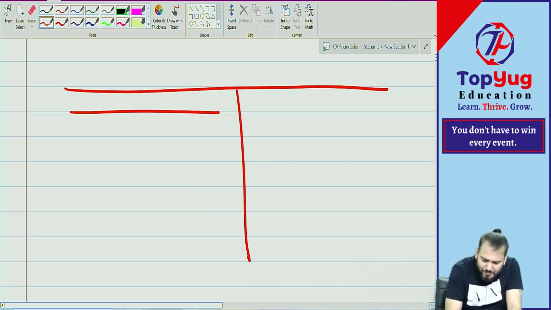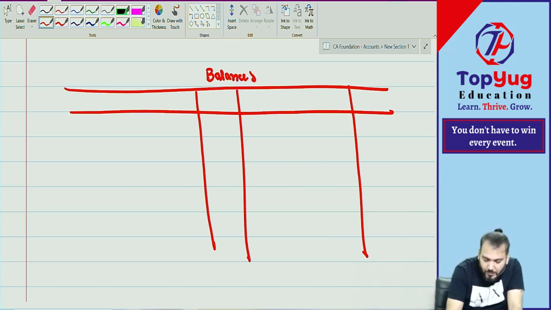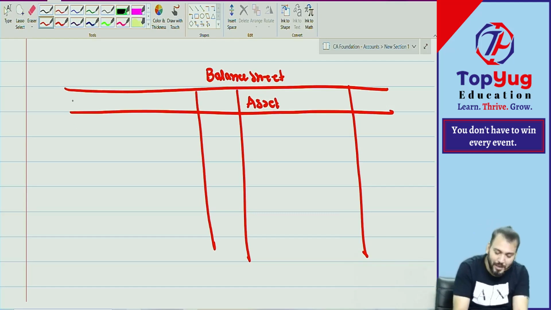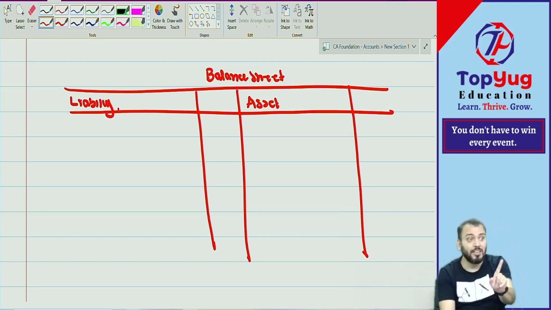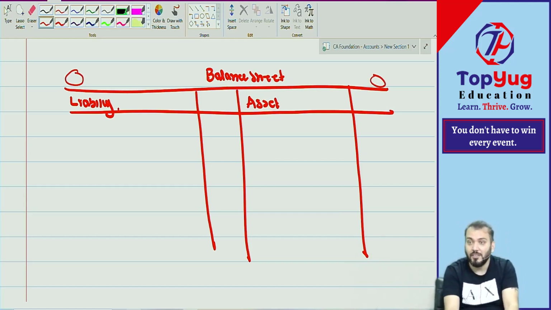Because you are a commerce student, you know that in the balance sheet we write down assets on one side, and if you are a science student, write down assets here. All assets will be written on this side, and all liabilities on the other. This is not debit or credit. Balance sheet is a statement, not an account. So this side is not debit, this side is not credit. This is the way of preparing a balance sheet. Why this side? This is a traditional rule.